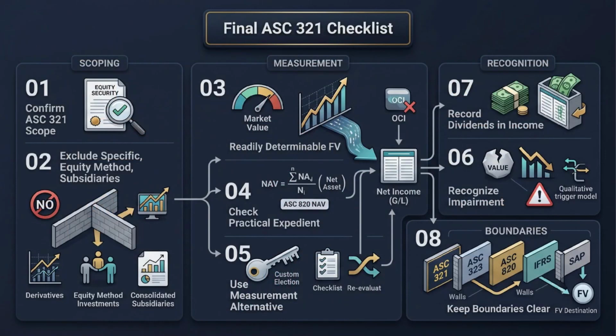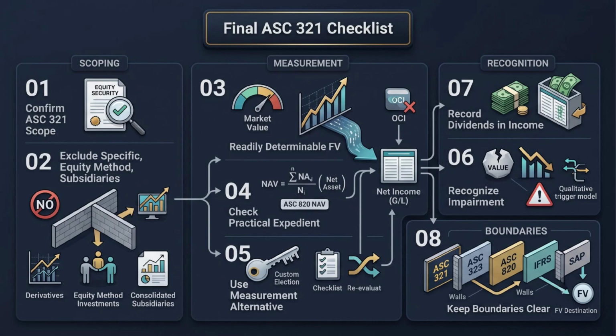First, confirm the instrument is an equity security and the entity is not a specialized fair value industry. Second, exclude derivatives, equity method investments, and consolidated subsidiaries by applying ASC 815, ASC 323, or ASC 810 where needed. Third, if readily determinable fair value exists, use fair value through earnings with both unrealized gains and losses in net income. Fourth, if readily determinable fair value does not exist, check the ASC 820 NAV practical expedient.